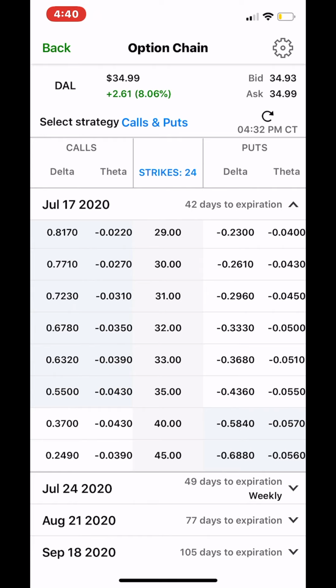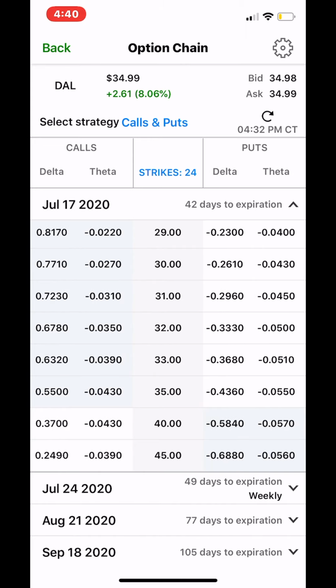And Theta represents the rate of change between the option price and time, or time sensitivity, sometimes known as option time decay. So a lot of people refer to Theta as time decay.